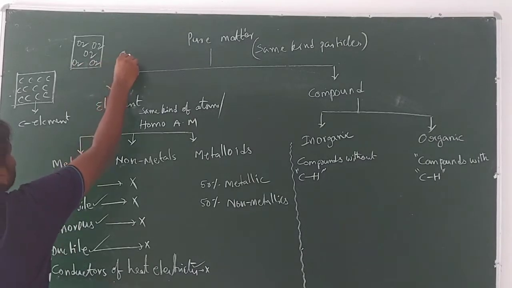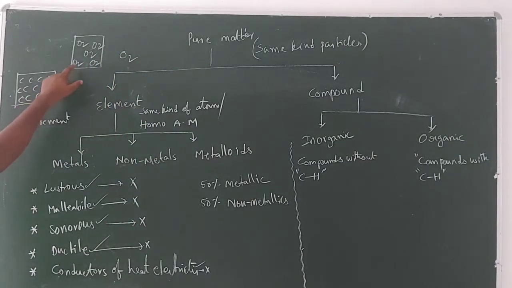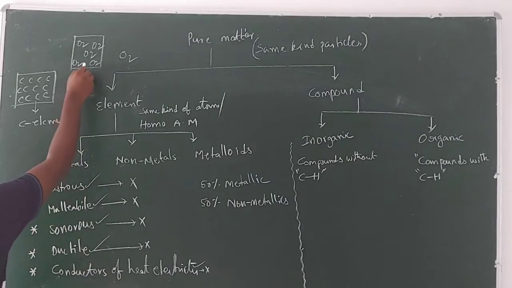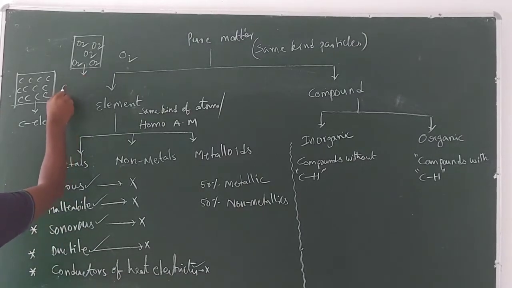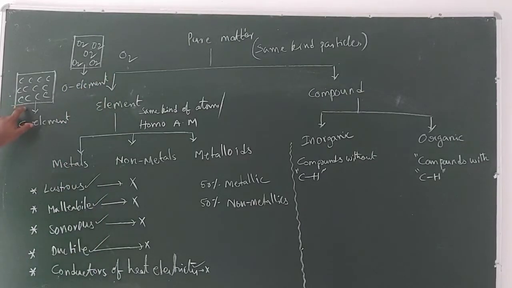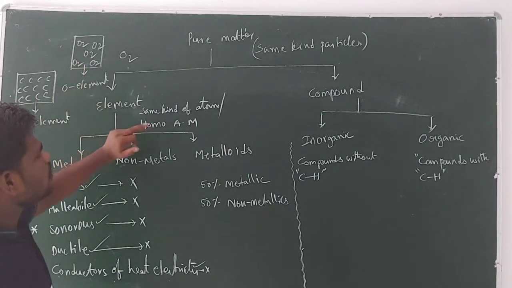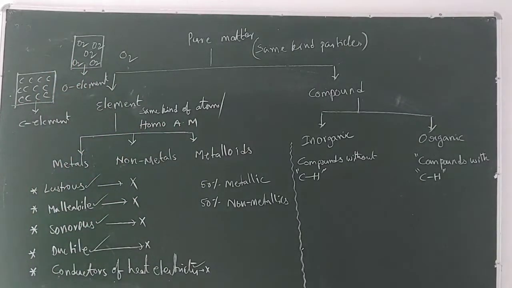O2 is a homoatomic molecule. In this substance you have the same type of O2 molecules, so this is also an element, which is the oxygen element. The first is an element with the same type of atoms, and this is an element with the same type of homoatomic molecules.